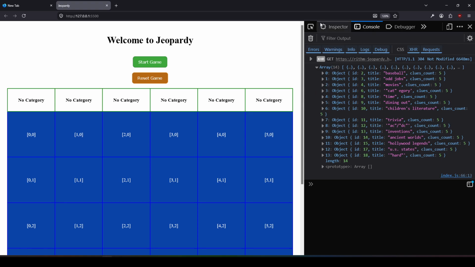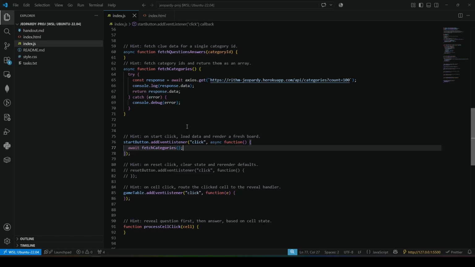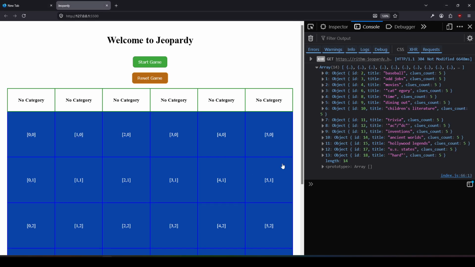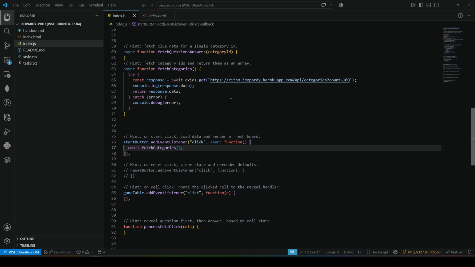And then from there, we'll see what we can do from there. So once we have some category IDs, then we want to, oh, that's a very lean API. Just 5 questions per category. Well, it is what it is. Maybe I'll find another one another time.